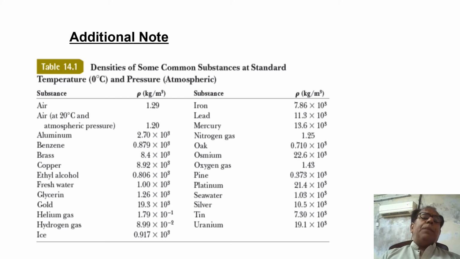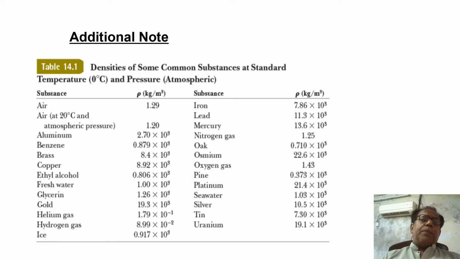Table 14.1 indicates that this table is included in chapter 14 of this book of Survey Jute, and chapter number 14 is about fluid mechanics. According to this table, densities of some common substances at standard temperature, that is 0 degree centigrade, and atmospheric pressure. Substance, rho kilogram per meter cube.